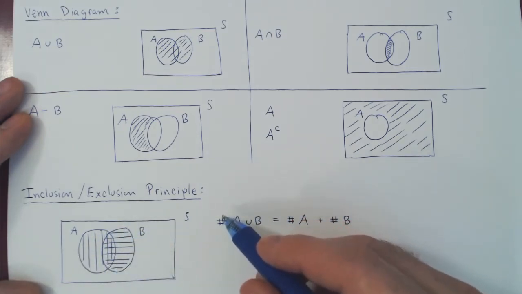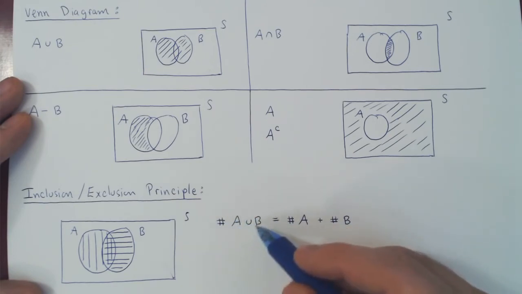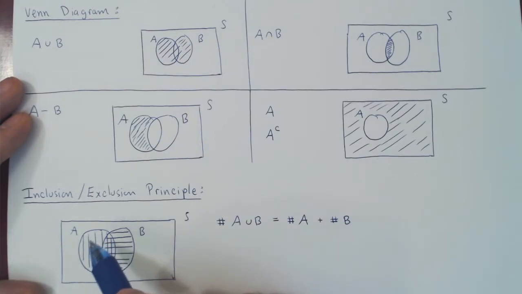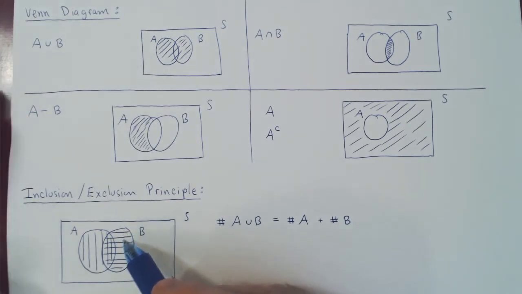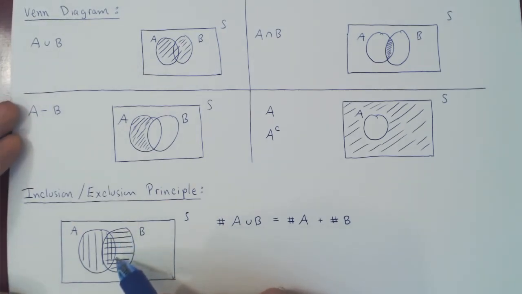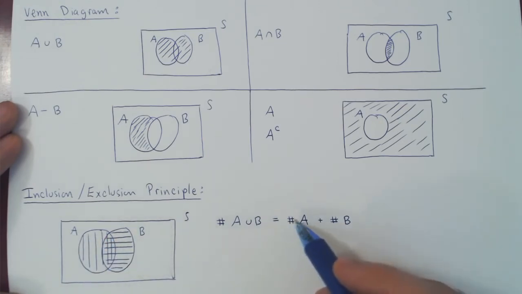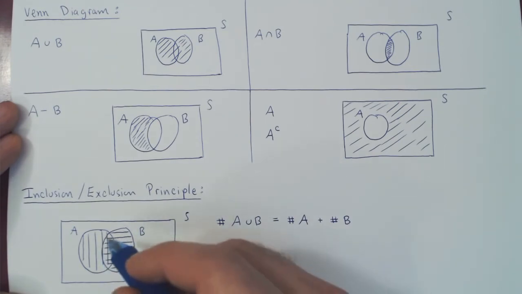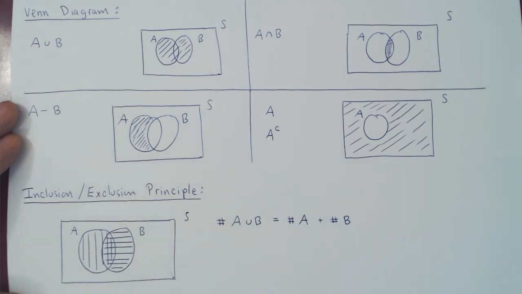When you count the size of A union B, you have to count every element in here once. Well, we've counted what's in A but not in B once. We've counted what's in B but not in A once. But if you notice, we've counted the elements in the intersection twice. Once when we counted the elements of A, the vertical bars, and twice when we counted the elements in B. We have to count the elements in the intersection once. Well, if we counted those twice, if we remove them once, we'll be left with counting them once.